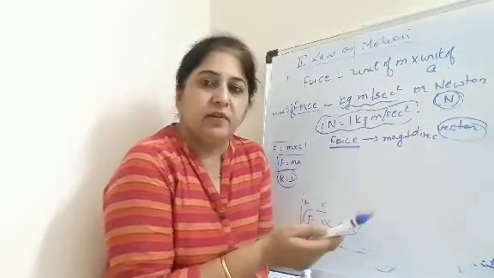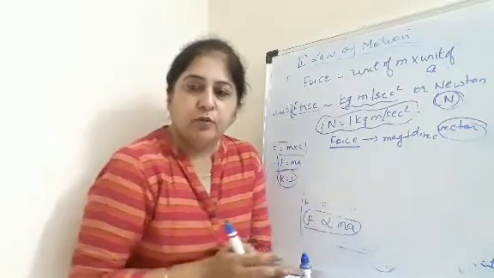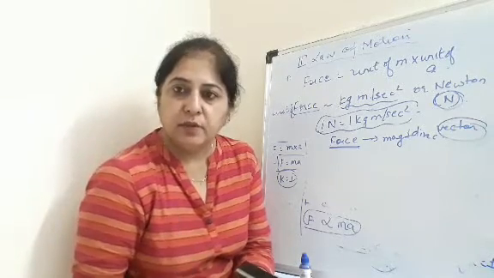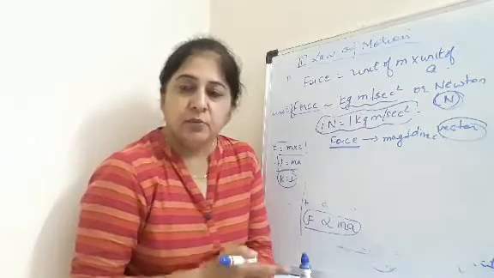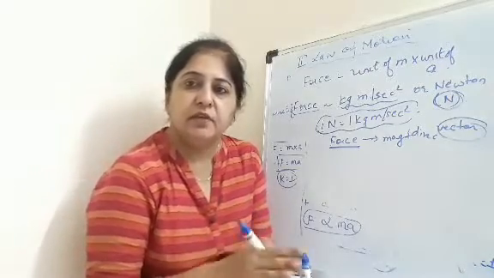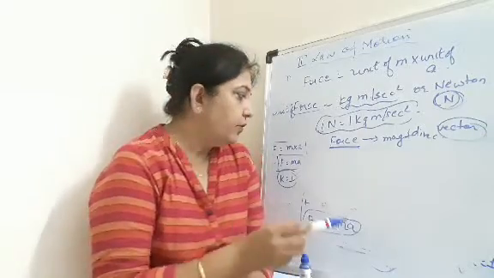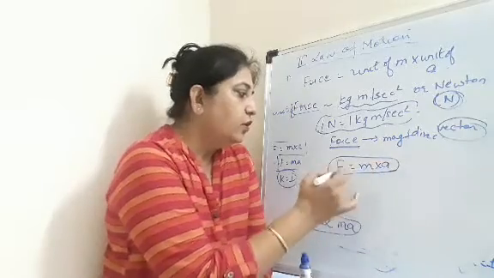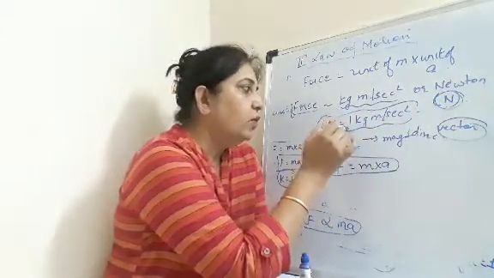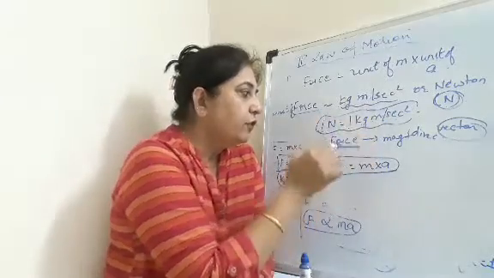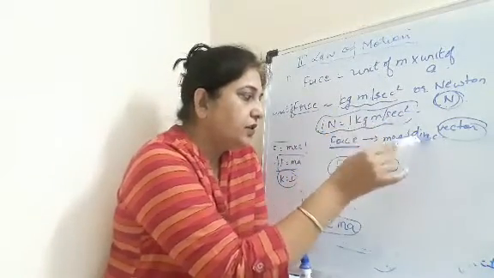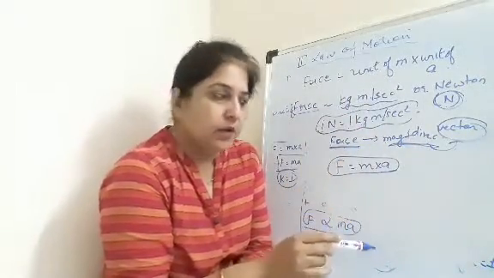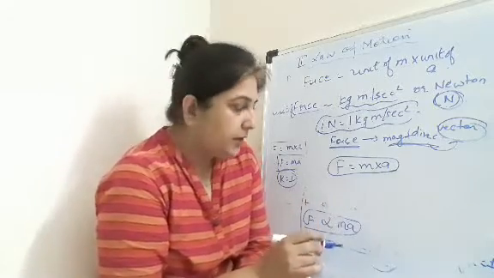Again I revise with you what the second law is. The second law of motion says that the rate of change in momentum is directly proportional to the force applied, and the change in momentum takes place in the same direction in which the force is applied. We can write the formula for force as F is equal to mass into acceleration. The unit of force is Newton, which is equal to 1 kg meter per second square. And because force has both magnitude and direction, it is a vector quantity.